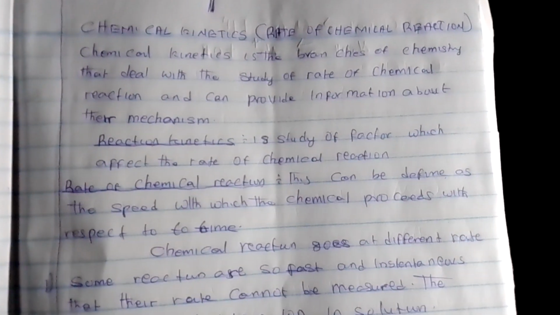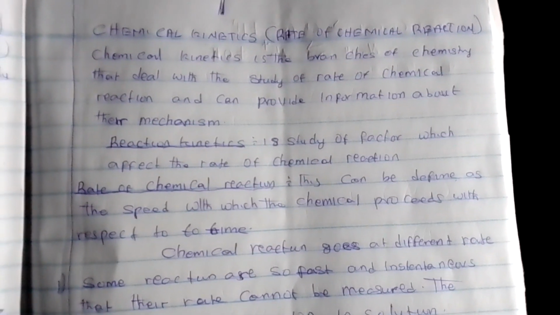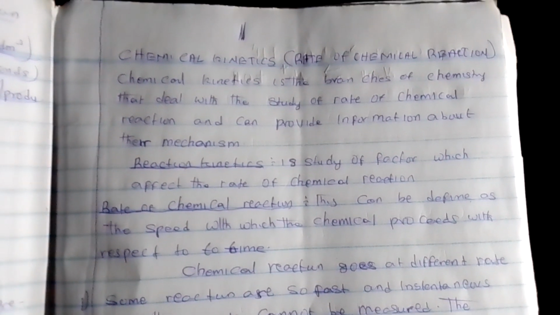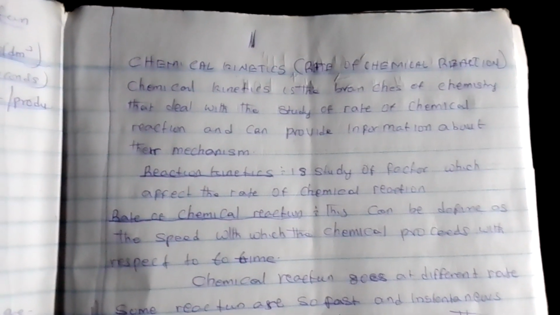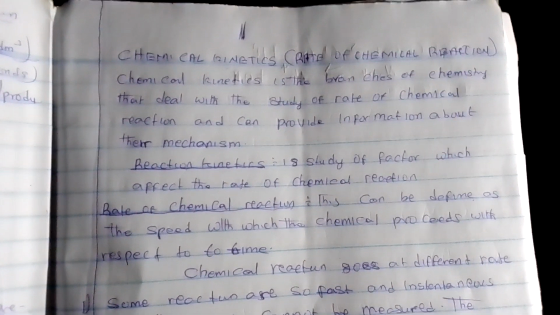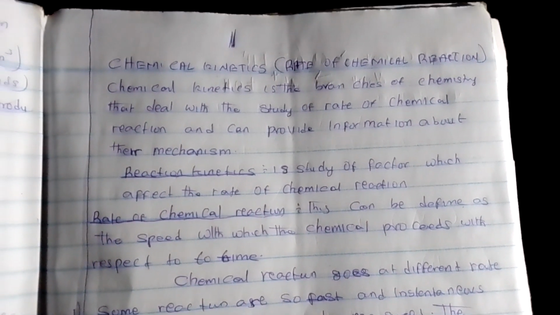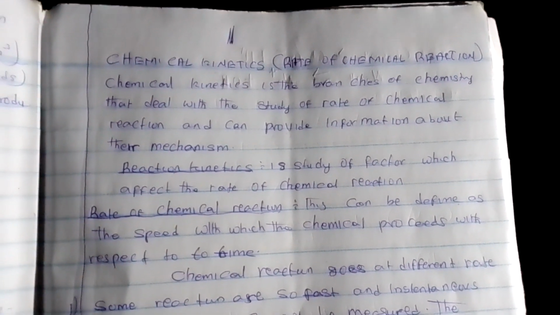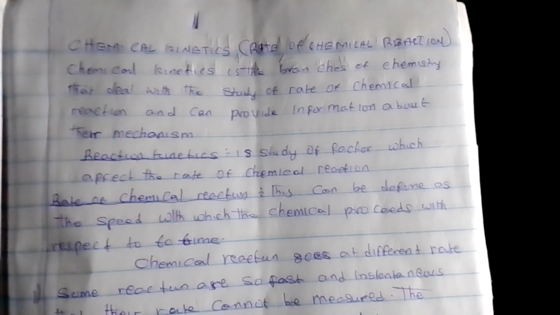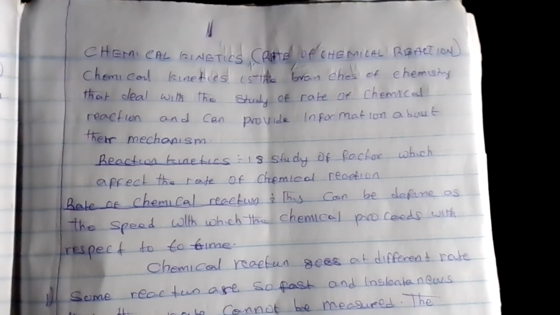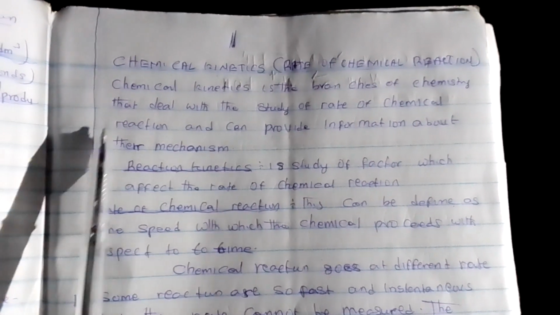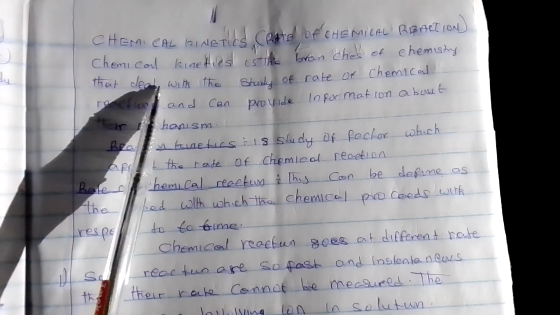So what is chemical kinetics? I believe everybody understands the meaning of kinetics. Kinetic energy is the energy that deals with the movement of an object. Chemical kinetics is the branch of chemistry that deals with the study of the rate of chemical reactions and can provide information about their mechanism. Whenever you are talking about the branch of chemistry that deals with the study of the rate of chemical reactions, it is called chemical kinetics.